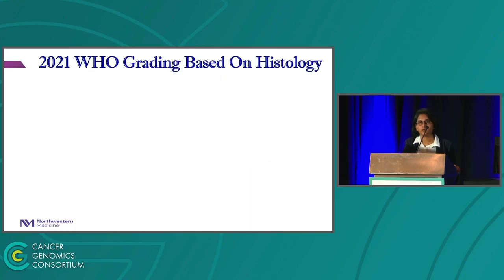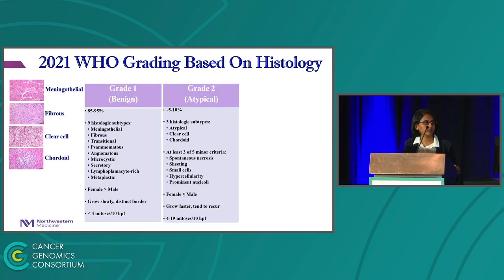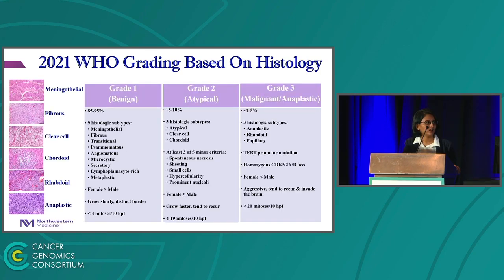The current WHO classification identifies 3 grades of meningiomas, which are grade 1, grade 2, and grade 3. The grade 1 meningiomas are benign and account for approximately 85 to 95% of the cases. There are 9 histological subtypes. They tend to grow slower and have distinct borders. Their mitotic index is less than 4 mitoses per 10 high power fields.